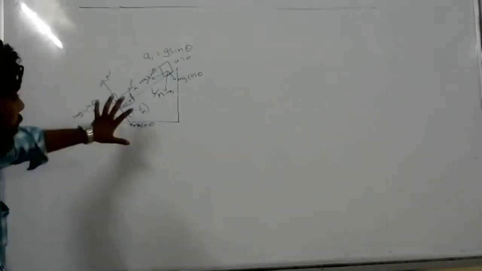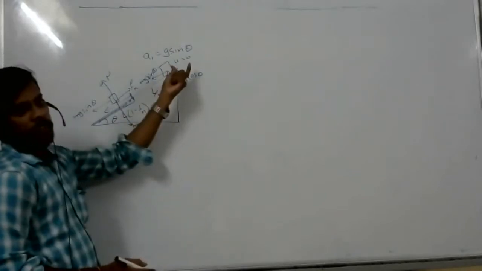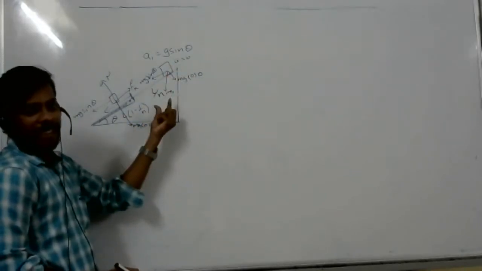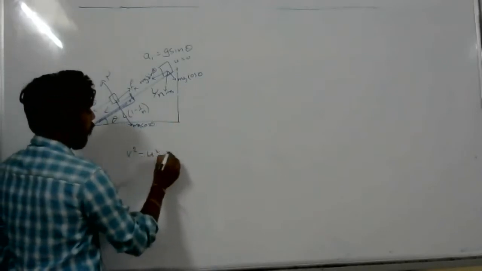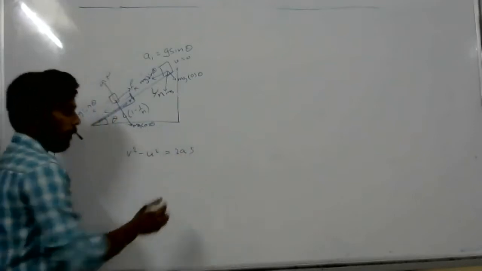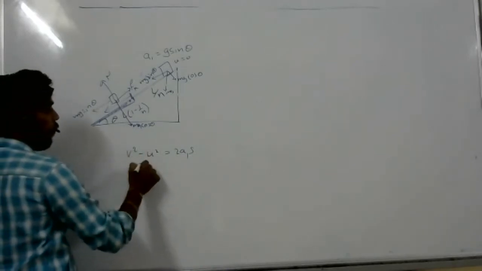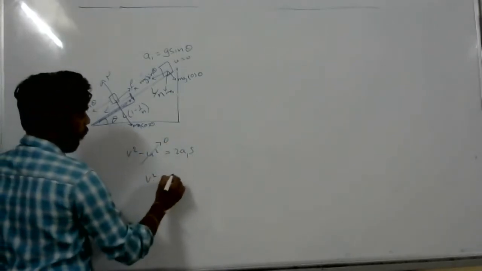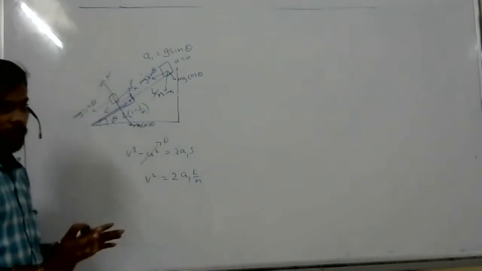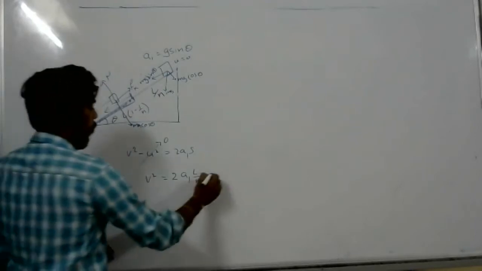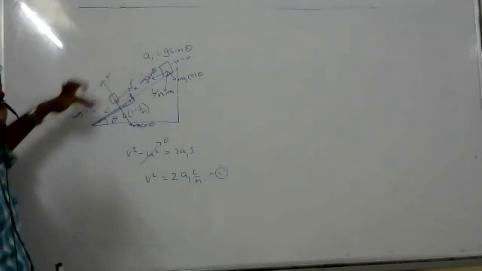See, this is what we are doing. Here we know the initial velocity is 0 and there is some final velocity. We know the distance, so we know the formula v square minus u square is equal to 2as. Here a1, clear? So u square is 0, so v square is equal to 2 a1 s, and s means L by n. Here the initial velocity is there, but the final velocity is 0.